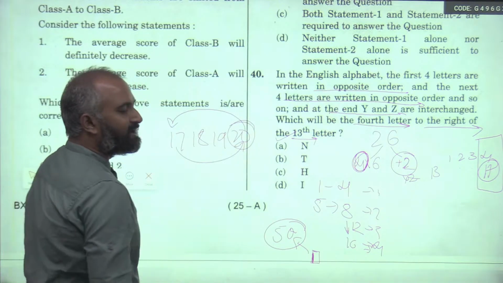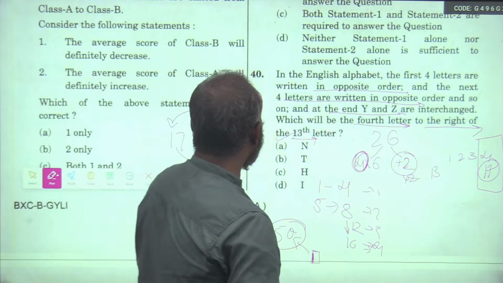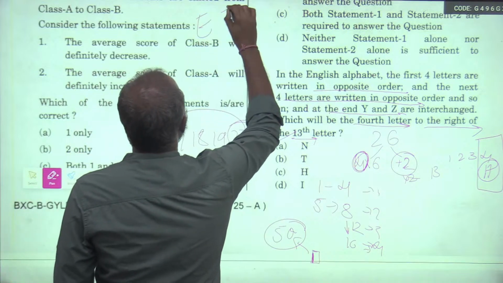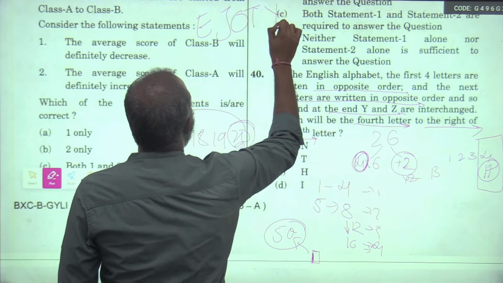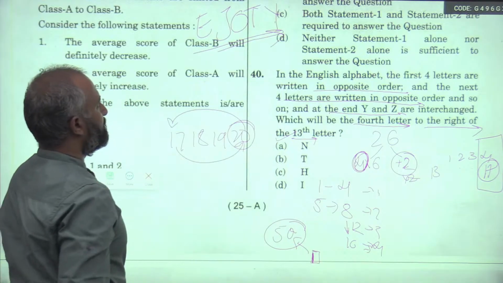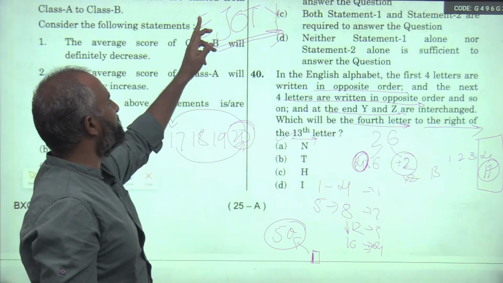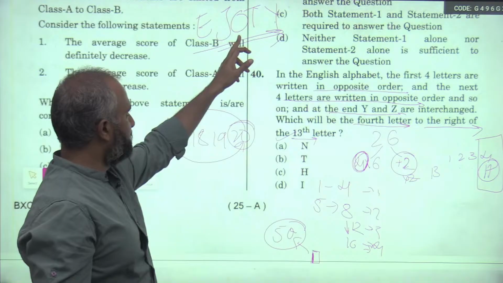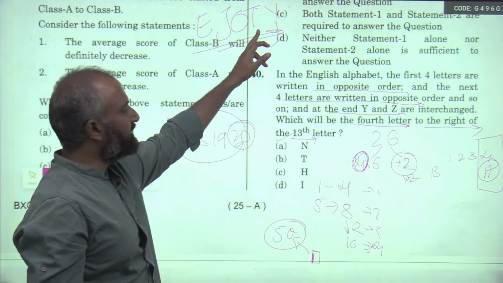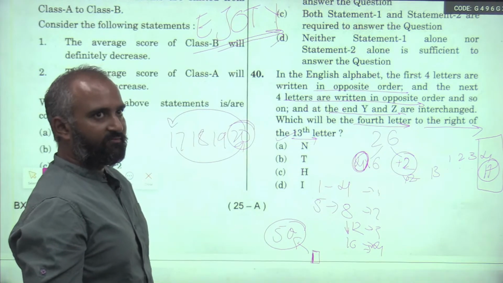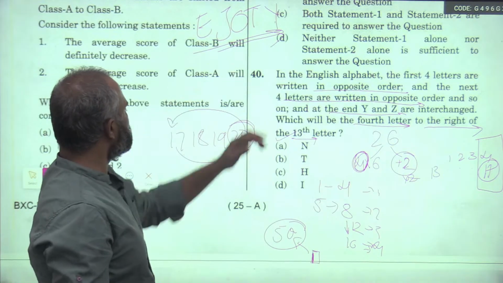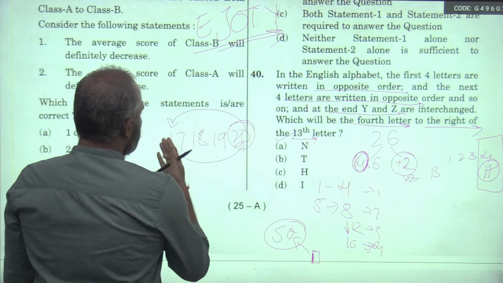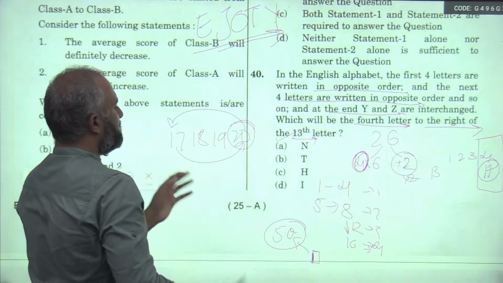So what is 20? EJOT, for remembering the alphabet rank easily: E is 5, J is 10, O is 15, T is 20, and Y is 25. That is the normal position, and they are inverted.